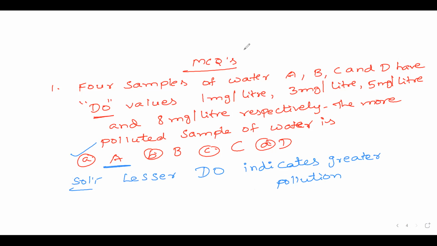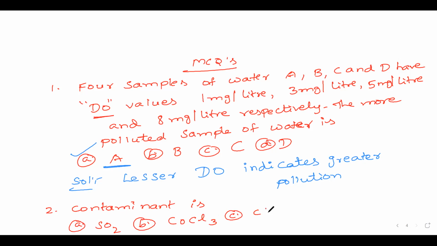Next, question number 2. Let us see question number 2 now. Contaminant is: option A, sulfur dioxide; option B, COCl, cobalt trichloride; option C, CH3NCO, that is methyl isocyanate; and option D, it is lead.